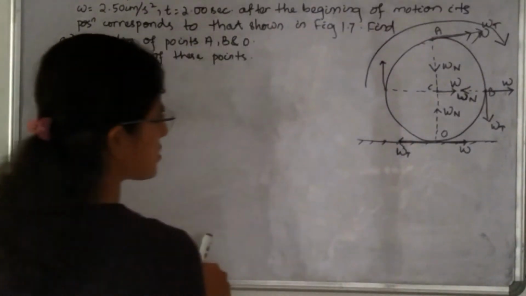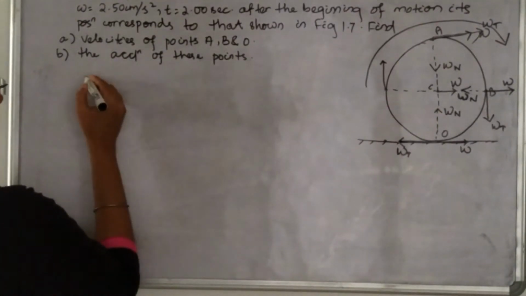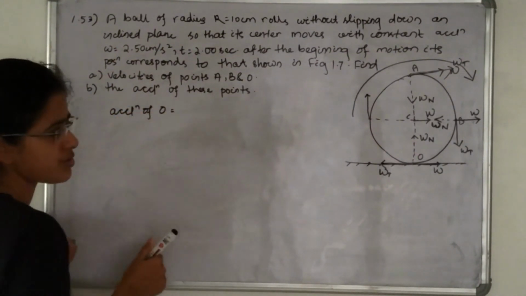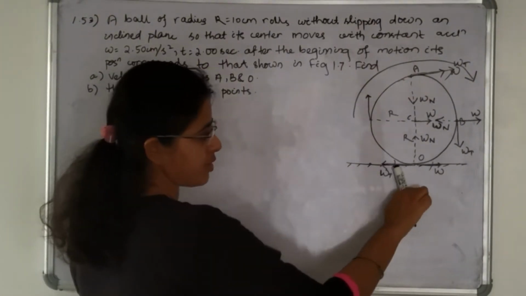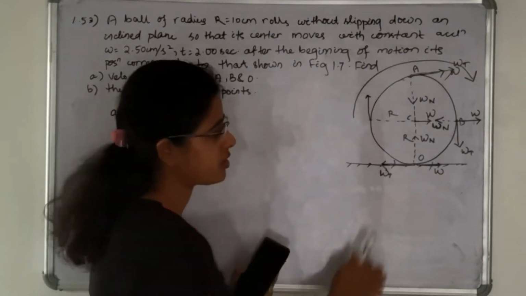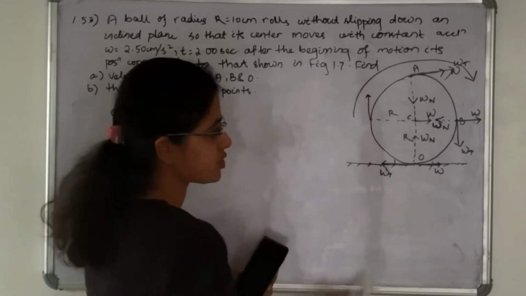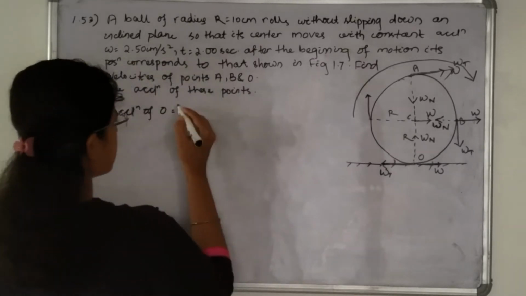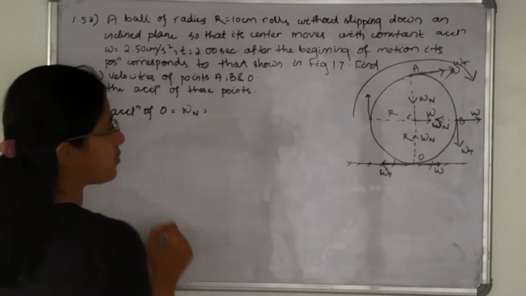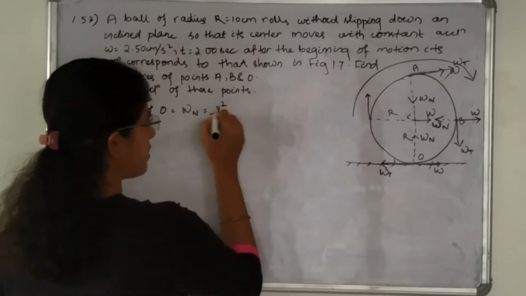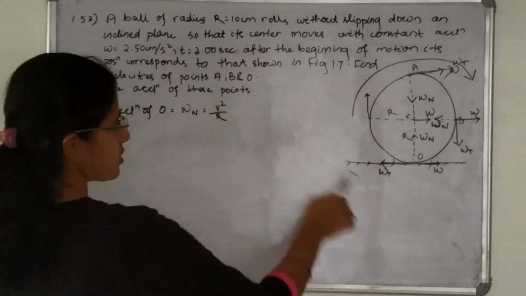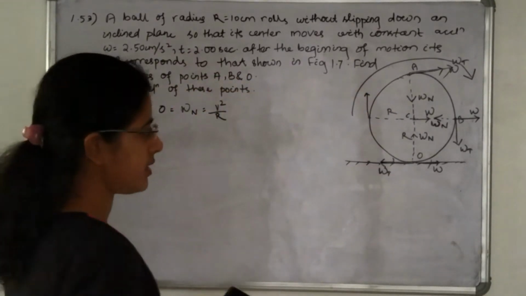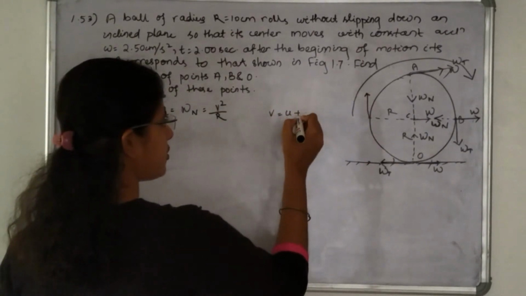So if we consider the point O, then you can see that the acceleration of point O is how much? W in this direction and Wt in this direction have to cancel out because the point O is at rest. So the acceleration of O is how much now? Only the normal acceleration towards the center. That is Wn. Wn is V square divided by R. So this condition is after t equal to 2 seconds after the beginning of the motion. That means V is equal to, we know, U plus at.